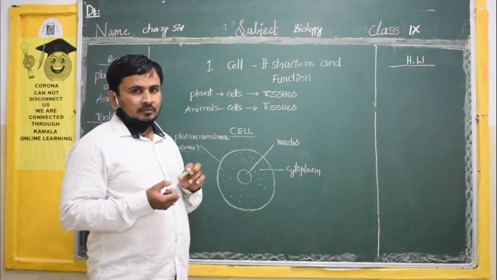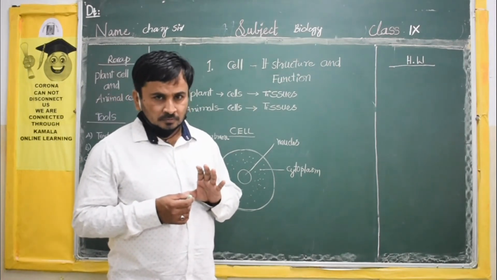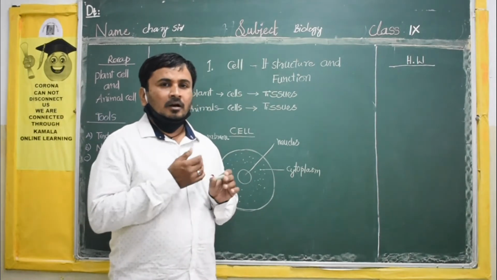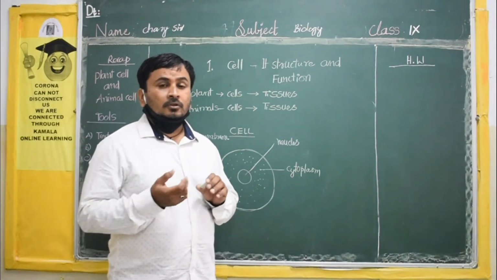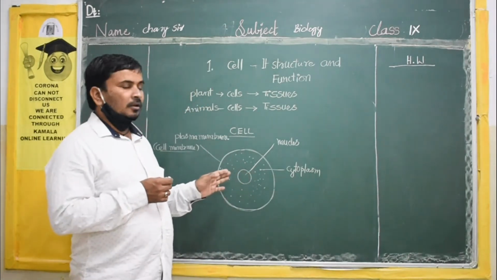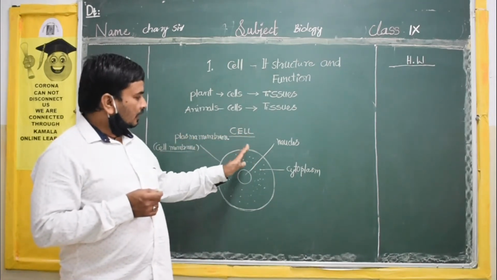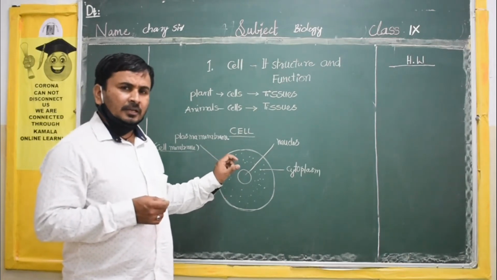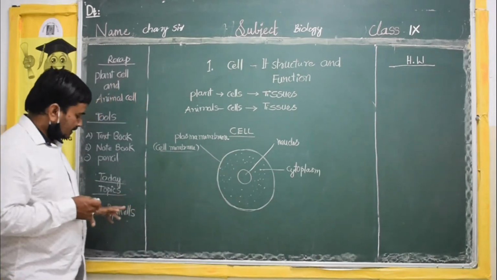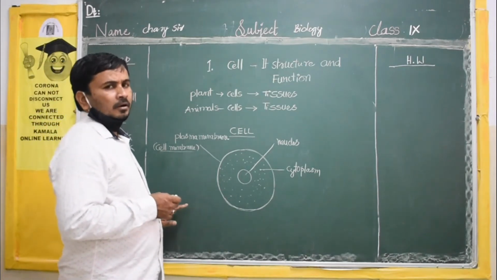You know what an organ is. In your body, the heart is one organ, the liver is one organ, the kidney is one organ. Those organs do different functions in your body. Same with the cell: the small structures do different functions. That's why they are called organelles, because they are very small.